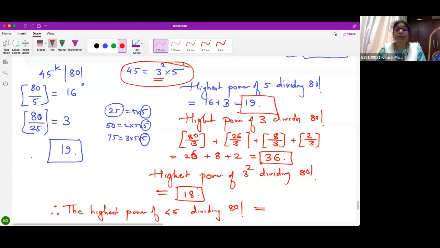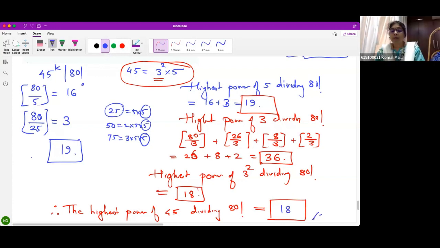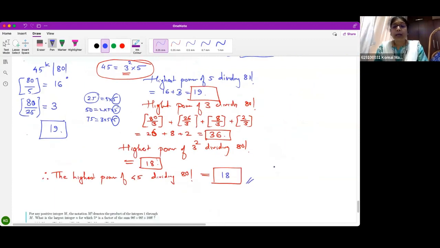But I want a bundle of 3 square and 5 together. So how many will there be? Will it be 18 or 19? 18. Followed? 1 five will be extra, but it is useless because it can't be paired up with a 9. Understood? Followed? Is this clear to you? Any doubt, anybody?